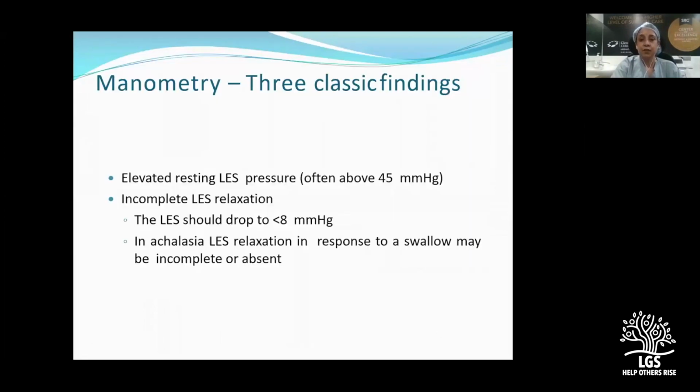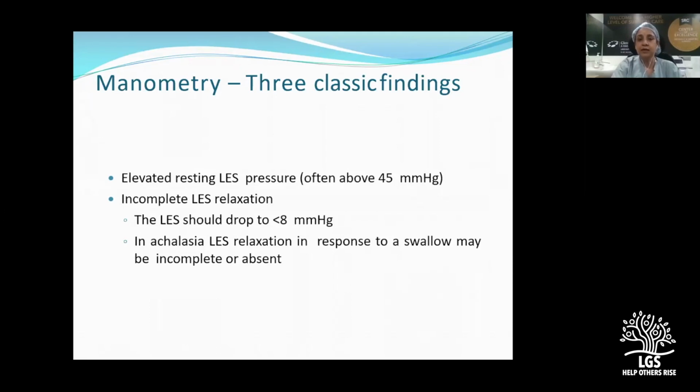If you are seeing a patient very early in their progression to classical achalasia, your barium may not give you the exact bird beak appearance. So in these cases where the patient is still complaining of symptoms very suggestive of achalasia, but your barium is not very classical, then you should do the manometry. Manometry is very, very helpful in this.